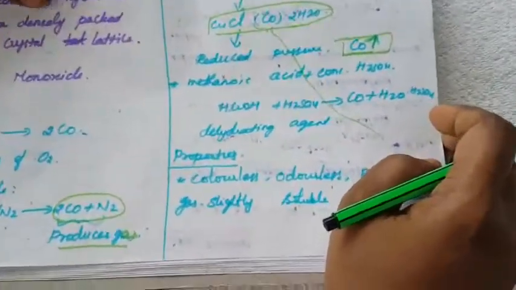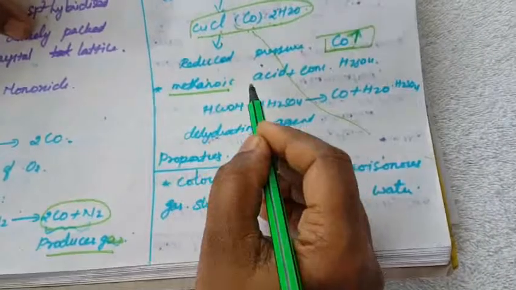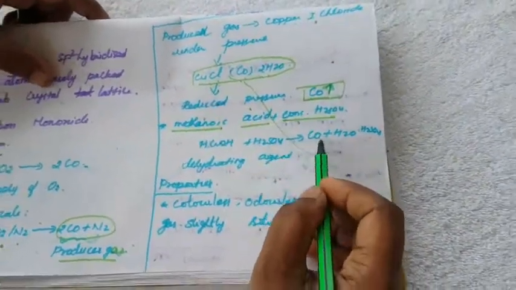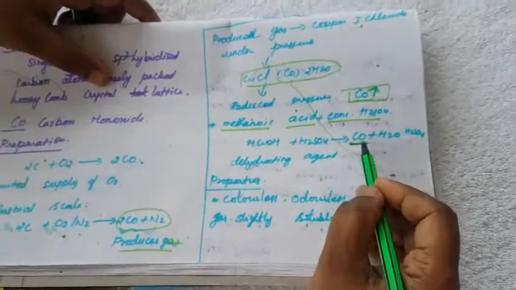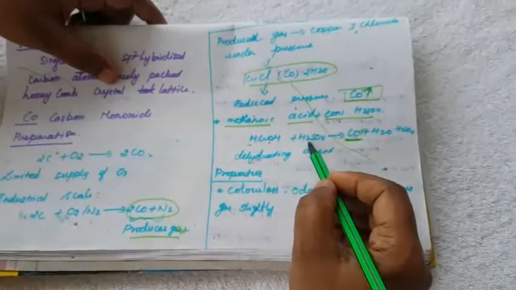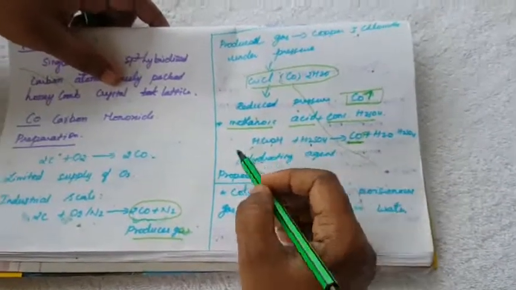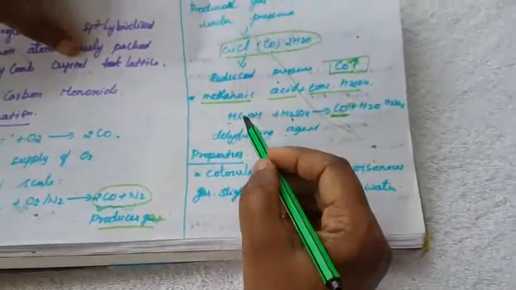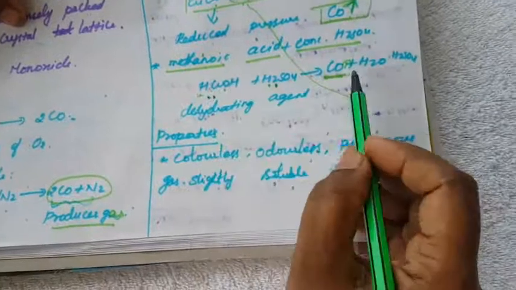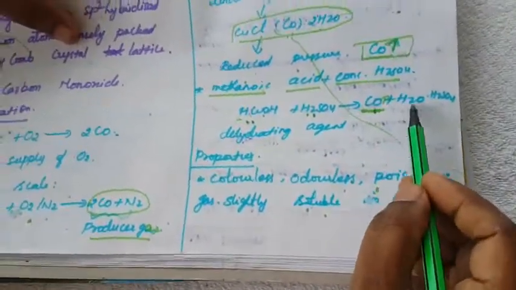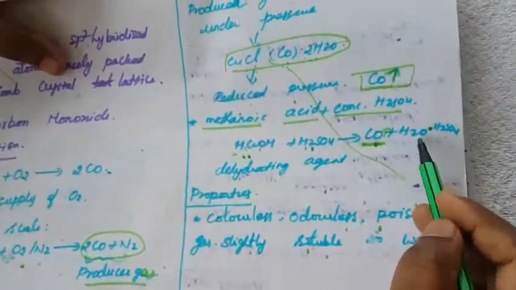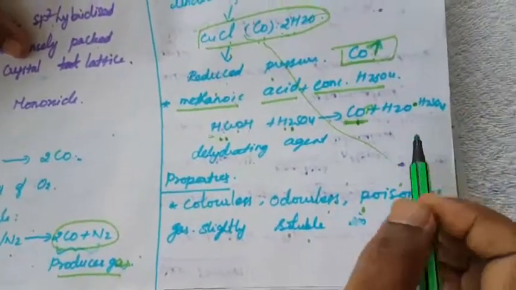Another method is the addition of methanoic acid and concentrated sulfuric acid to form CO and H2O, so carbon monoxide gas will be formed. This is methanoic acid, HCOOH. Sulfuric acid acts as a dehydrating agent. It dehydrates the formic acid, methanoic acid, to form carbon monoxide and H2O, that is H2SO4 with water molecule.